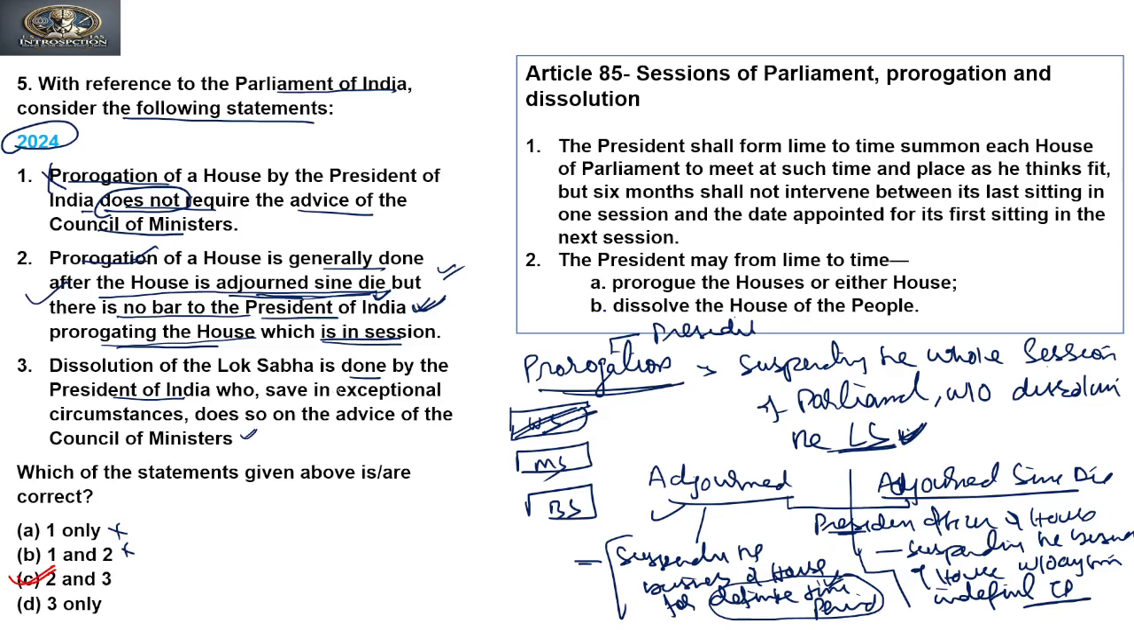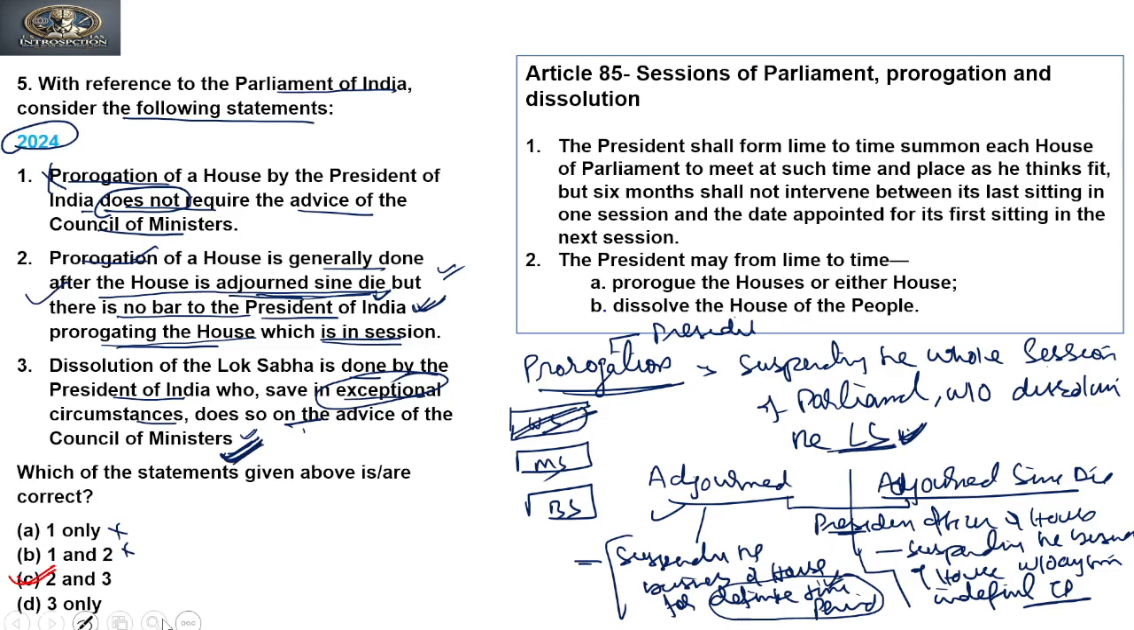Now, if you see the third, why it is true that dissolution of Lok Sabha is done by the President of India, who, save in exceptional circumstances, does so on the advice of Council of Ministers. Yes, in exceptional circumstances, he can call for the dissolution of the House, not only on the advice of Council of Ministers. So yes, it is true that 2 and 3 are correct statements.